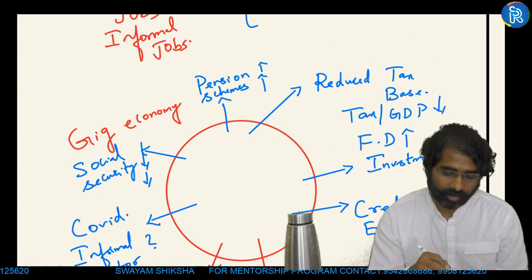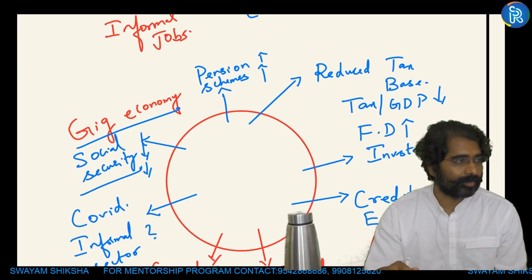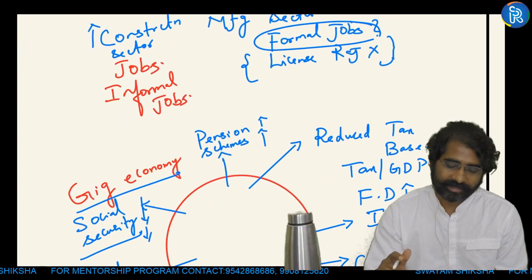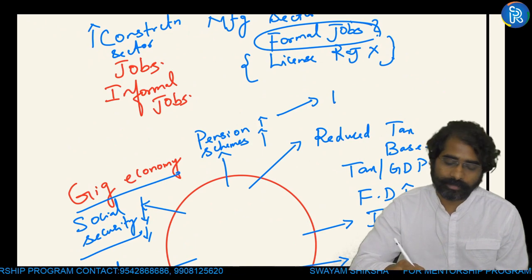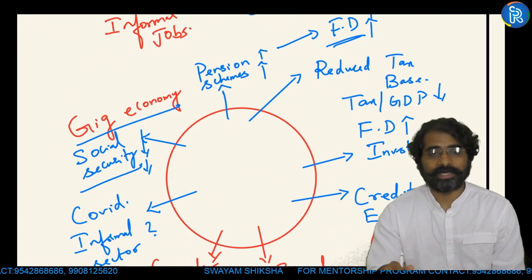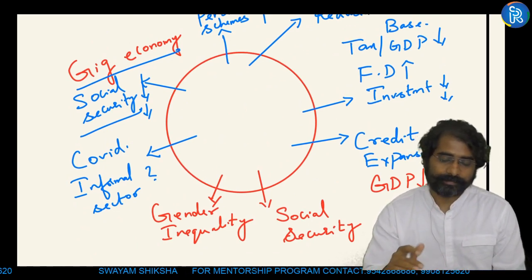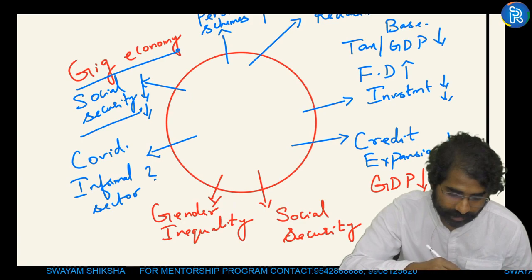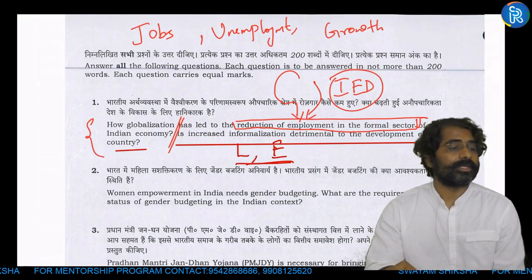Why? Because more gig work and a lack of social security means somebody has to bring that social security, and the government has to increase its spending on pension. So again, that can create problems with respect to the government's fiscal deficit. So there is another part of the question which you have to address here. I hope things are clear till here.